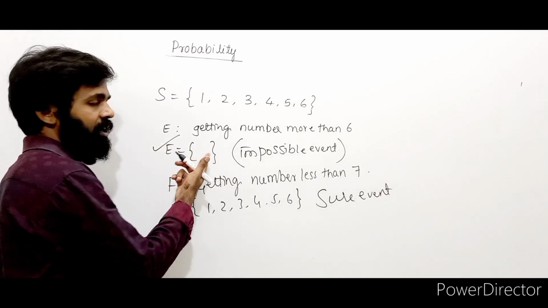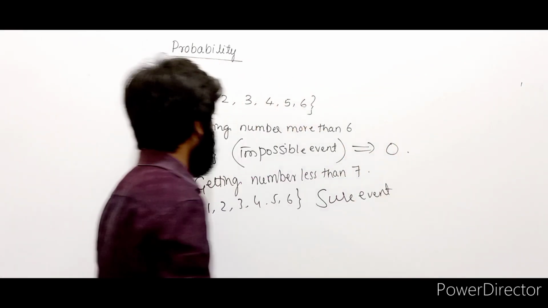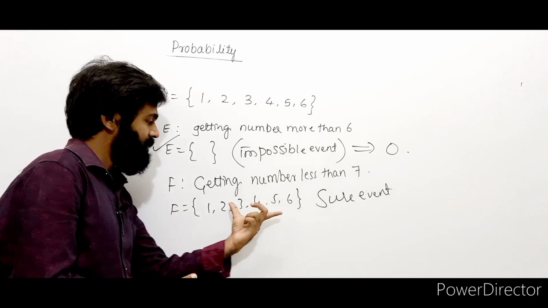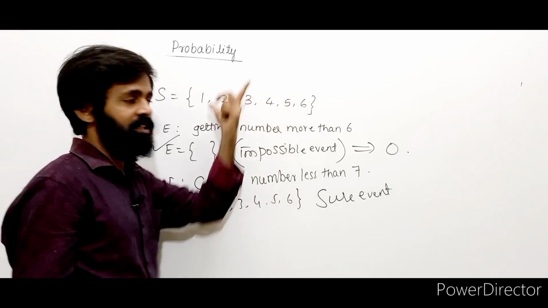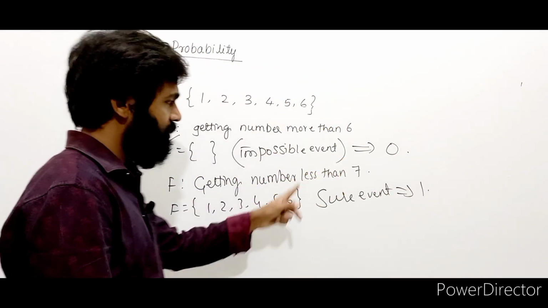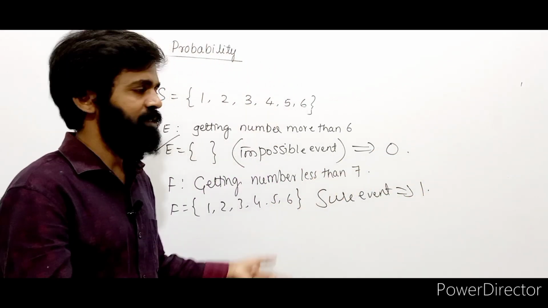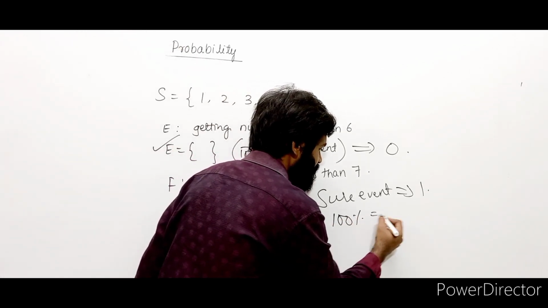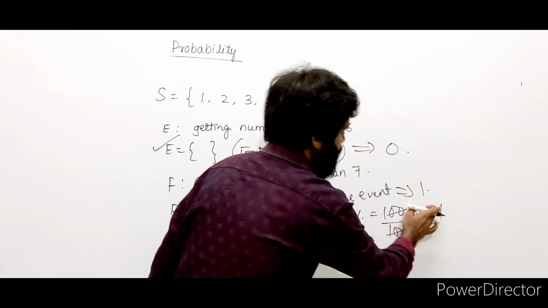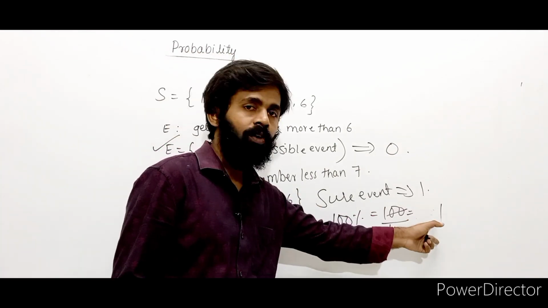Now tell me, what's the probability of getting event E? Obviously it is 0, because there are no elements in event E. 0 by 6, 0. What is the probability of getting F? 6 elements divided by a total of 6 elements. 6 by 6, 1. So the probability of an impossible event is 0. The probability of a sure event is 1. This is like 100%, it will happen for sure. What is meant by 100%? 100 by 100, 1. So 100% means a sure event, and its probability is 1.